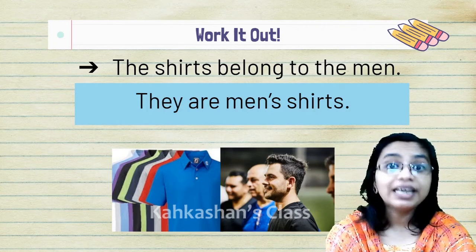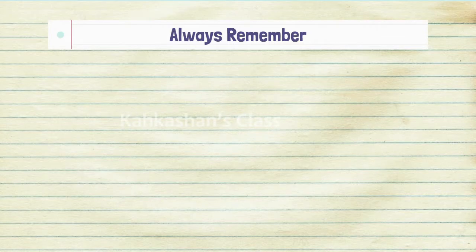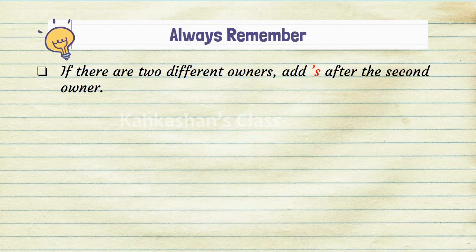Fine. Let's move on. We must also remember one more thing. If there are two different owners, you have to add apostrophe S after the second owner. So we are not making the singular noun into plural here. We are taking two singular owners. But here we will put apostrophe S after the second owner, like this.